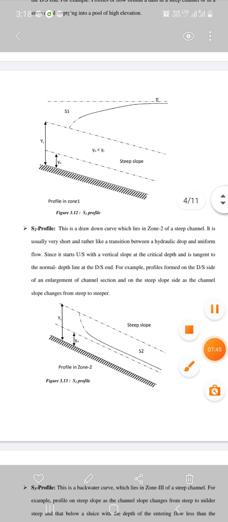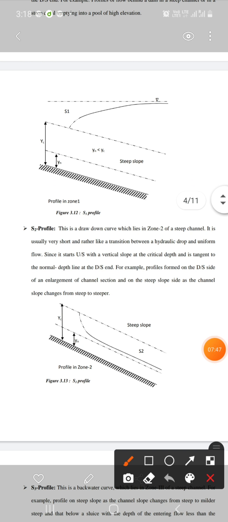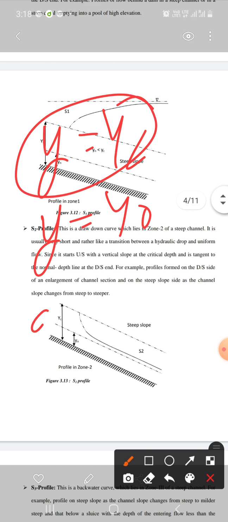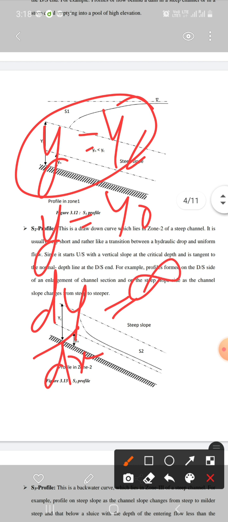Now we will draw the profile. For that we need to apply the boundary condition. So first boundary condition will be y is equal to yc, and second boundary condition y will be equal to y naught. When we put y is equal to yc, dy over dx will be infinity, and theta will be equal to 90 degree.